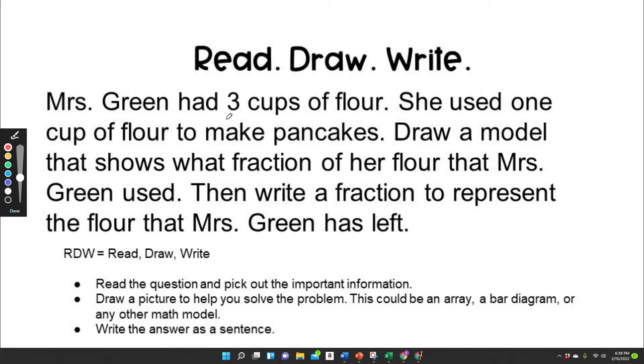Mrs. Green had 3 cups of flour. She used 1 cup of flour to make pancakes, so she used or took away 1 cup. Draw a model that shows what fraction of her flour that Mrs. Green used. Then write a fraction to represent the flour that Mrs. Green has left.